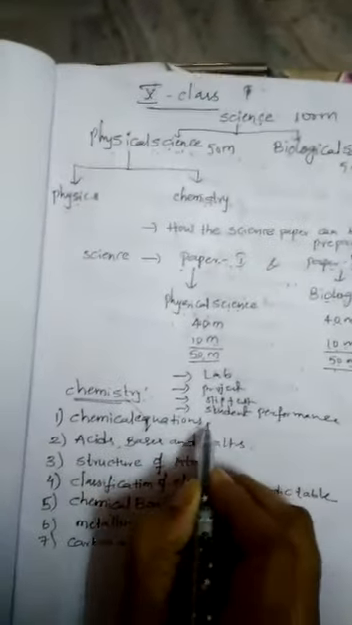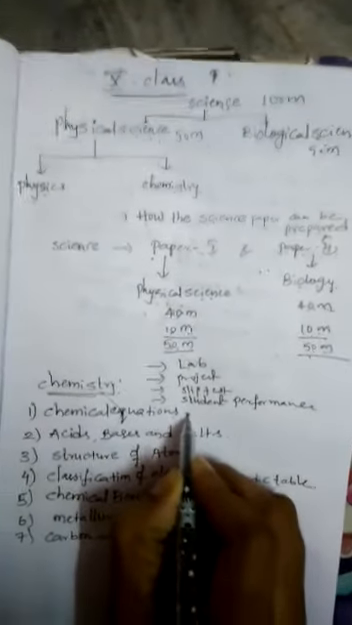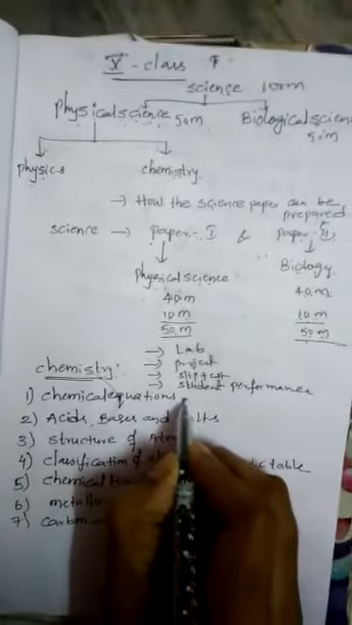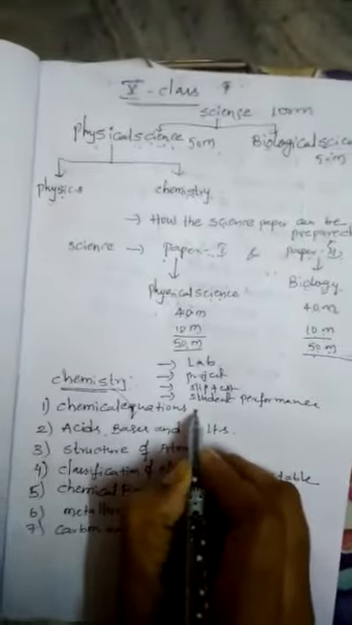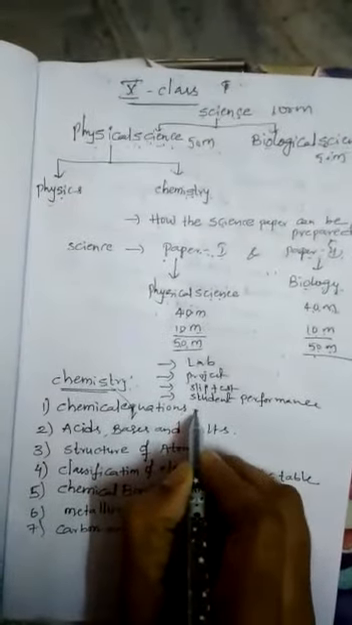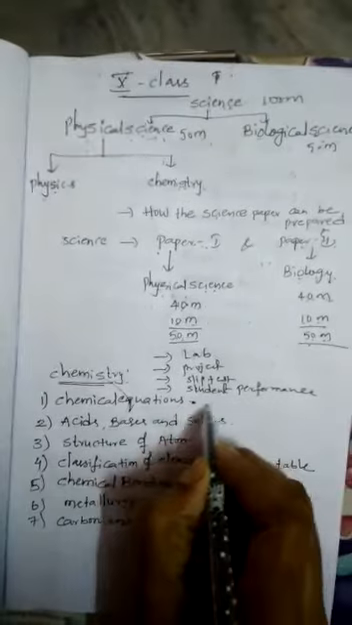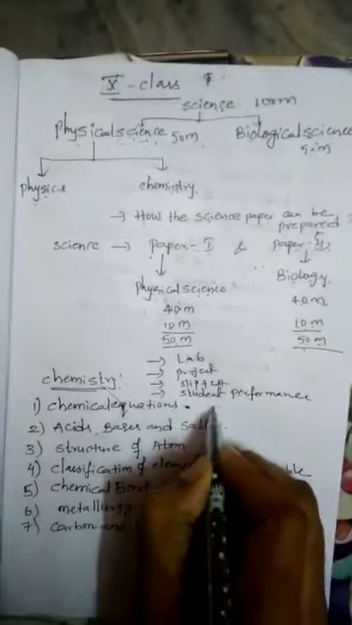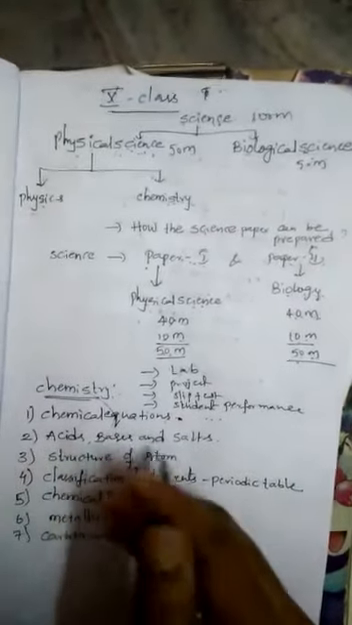In chemistry, the first chapter is chemical equations. In this chapter we will discuss types of changes, physical and chemical changes, the properties of physical and chemical changes, and various activities related to chemical changes. We will discuss what a balanced equation is and how to balance a chemical equation. We will also discuss the characteristics of a chemical reaction, like change in physical state, heat evolved, formation of a precipitate, change in color, and so on, to understand chemical change better.